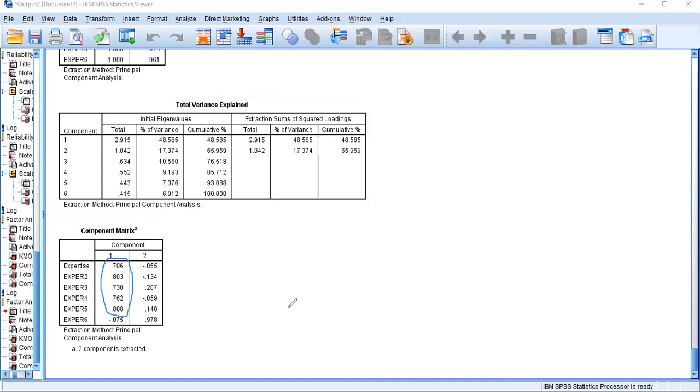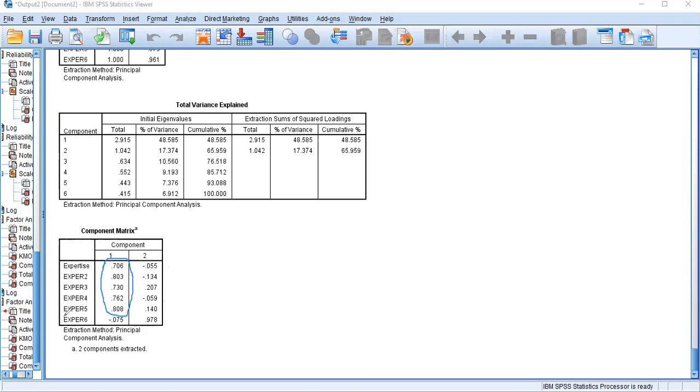I believe you understand me. All these 5 items are loaded with high values in component number 1. But if you see component number 2 for the same items, all are negative and low values.